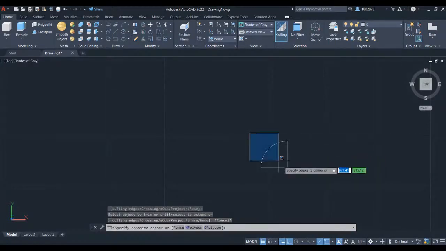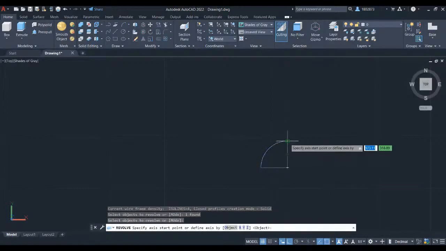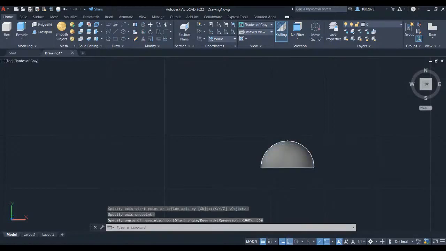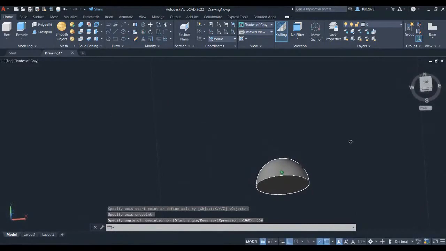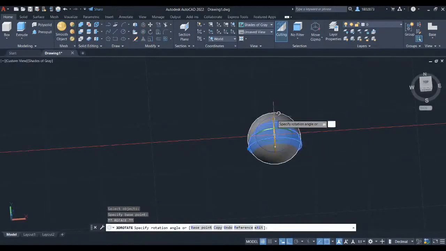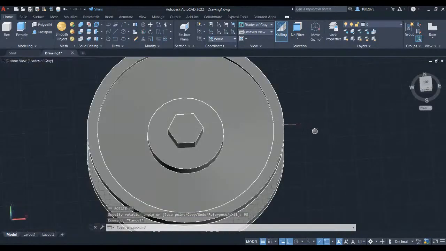Let's create a window selection to this sketch and press Join. Press Enter. Press Rev for Revolve. Select the object and press Enter. Specify the axis start point at this endpoint and connect it to this endpoint. So let's key in 360 and press Enter. We will now rotate this part again by typing in 3D and select 3D Rotate. Select the red circle again and press Enter. Enter an angle of 90 and press Enter. Let's create a line to this surface. Press L for line.